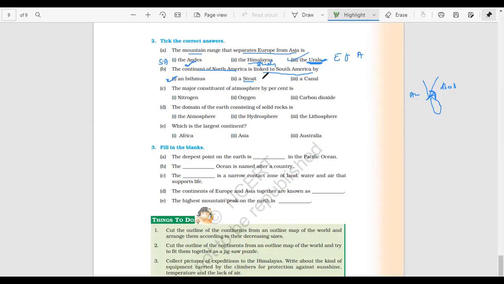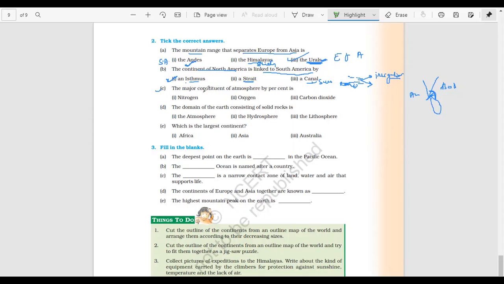So this is a strait, and a canal is a man-made water structure which is used either for irrigation or for the passage of big ships, for example the Suez Canal, which joins the Red Sea and the Mediterranean Sea. So this is another thing, but here the example is an isthmus. But you must know the basic difference between isthmus, strait and canal.